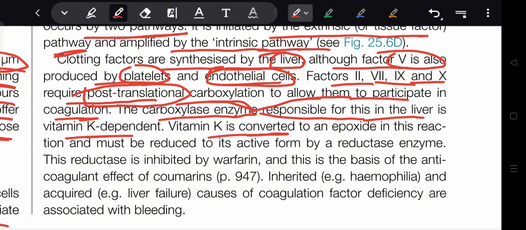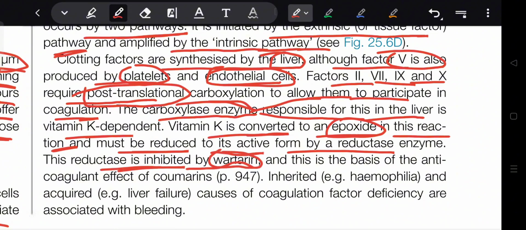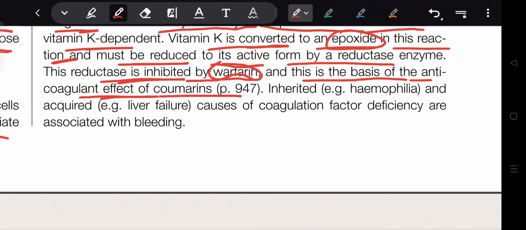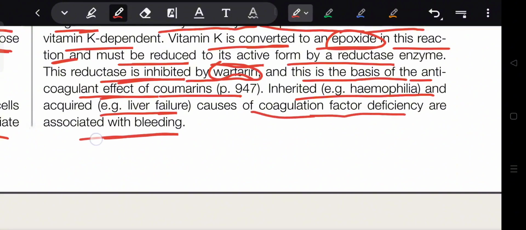Vitamin K is converted to an epoxide in this reaction and must be reduced to its active form by a reductase enzyme. This reductase is inhibited by warfarin, and this is the basis of the anticoagulant effect of coumarins. Inherited hemophilia and acquired liver failure cause coagulation factor deficiency and are associated with bleeding.